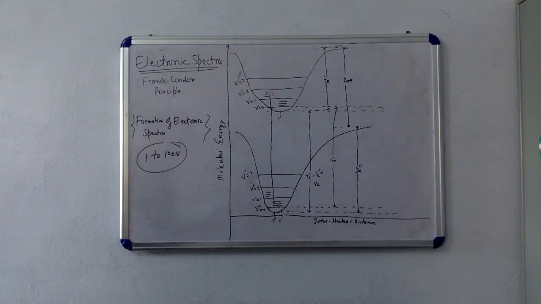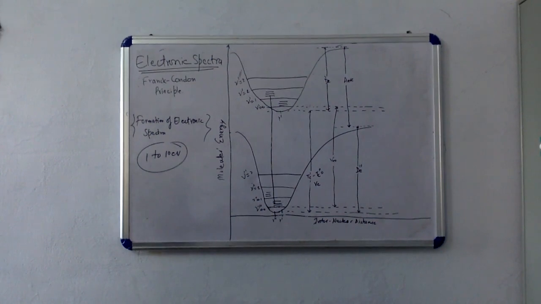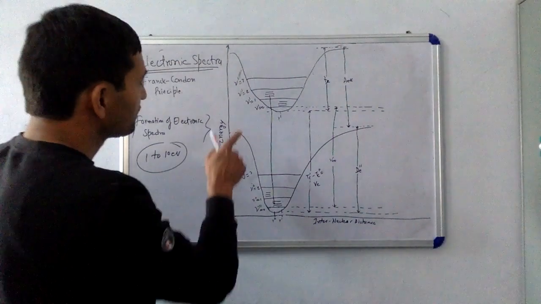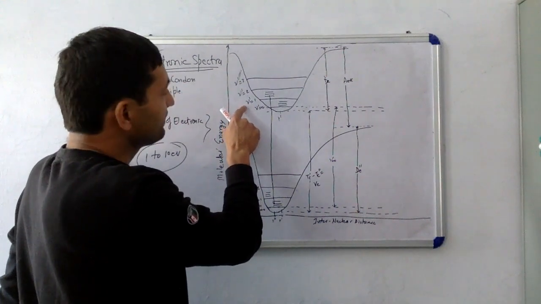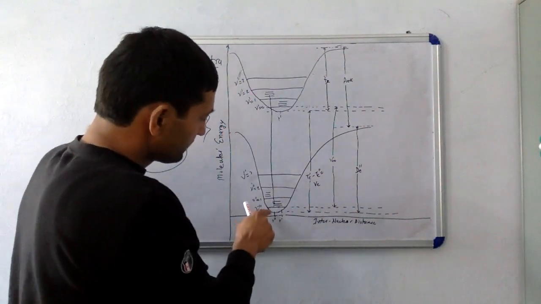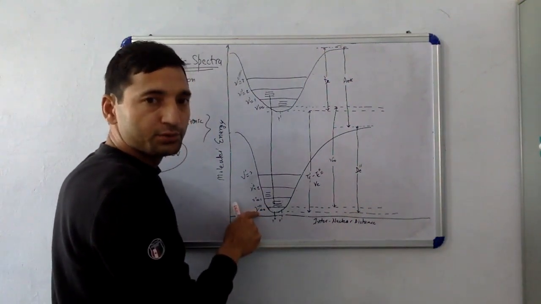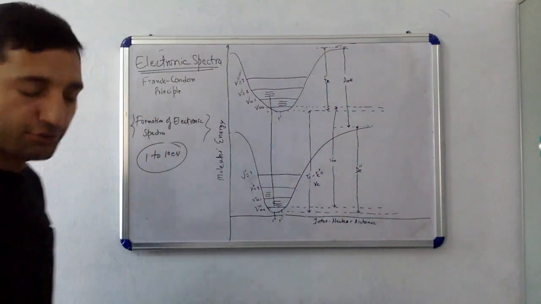So each such vibrational transition in turn consists of a number of transitions involving the rotational levels of the upper and the rotational levels of the lower electronic states. Such a transition has been shown in the figure, from a rotational level of the vibrational level v' equal to 1 to the rotational level of the vibrational level v'' equal to 0. So this is one of the transitions shown in this figure.